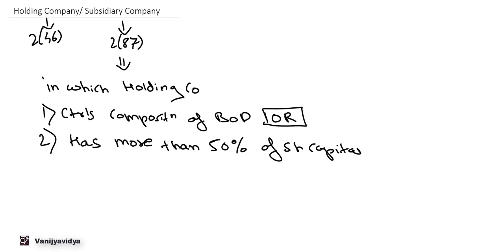So that is indirectly controlled through some other subsidiary company. So this more than 50% can be either by holding company itself or other subsidiary company of a holding company.